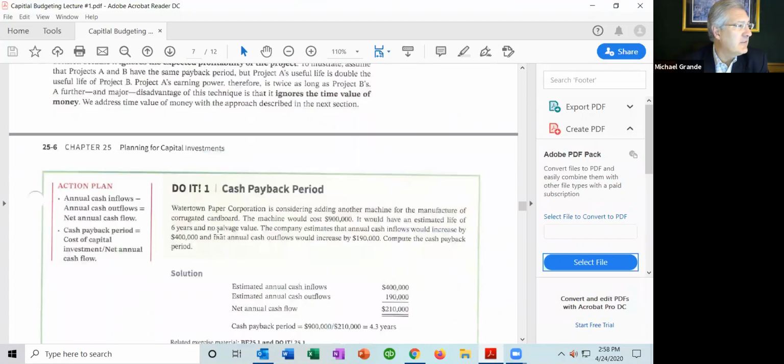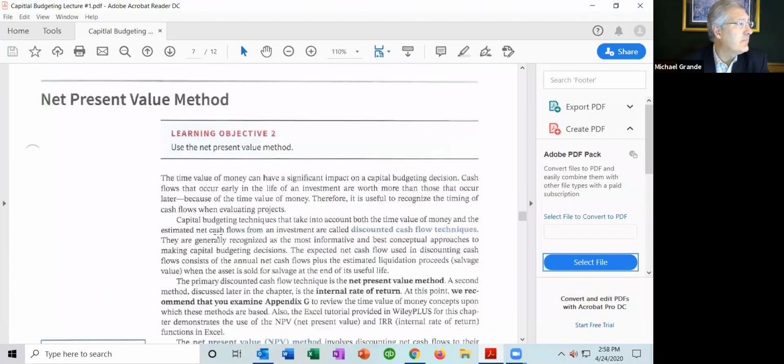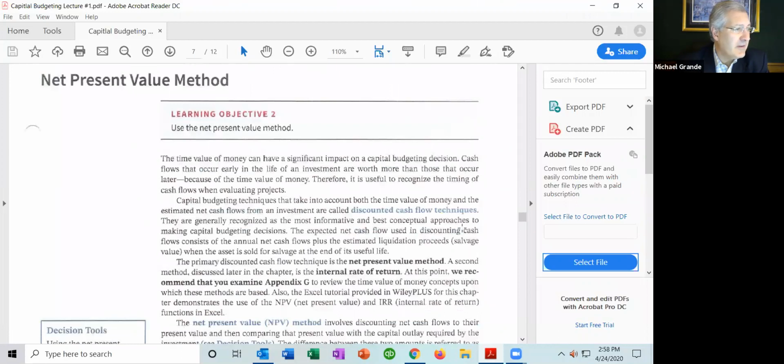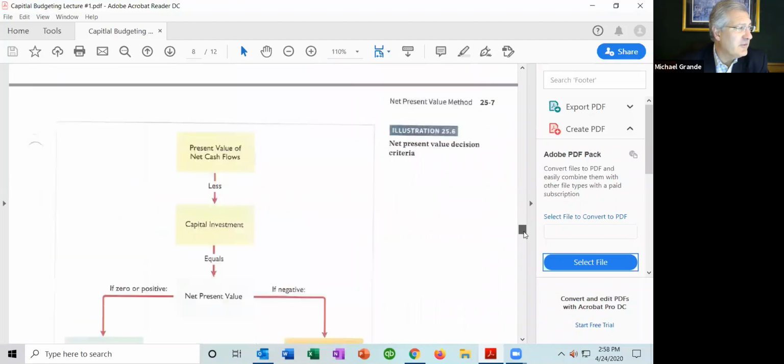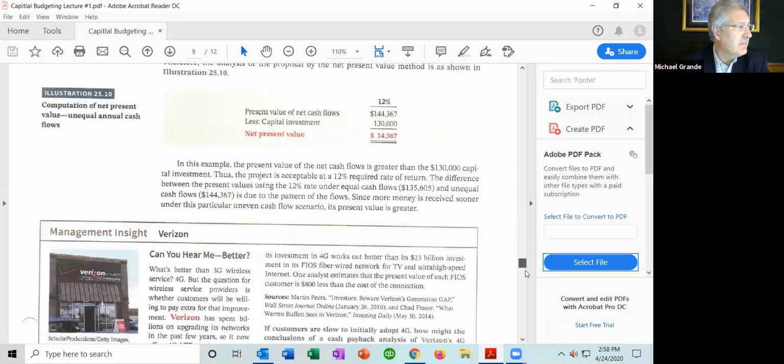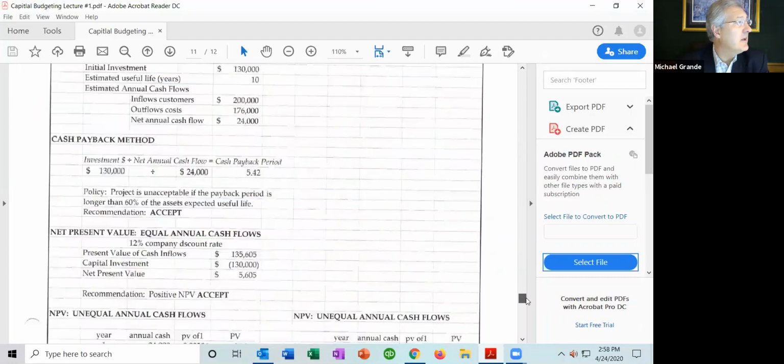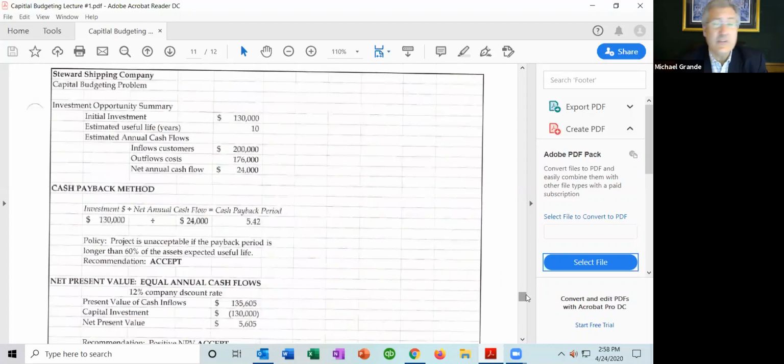I'm going to let you read some of that on your own. I have a summary illustration, which we'll refer to here at the end of the document. And this is a handout here. So this is something I put together again that summarizes the Stewart Shipping Company. Again, this is a summary which you just saw before. The investment opportunity, $130,000.